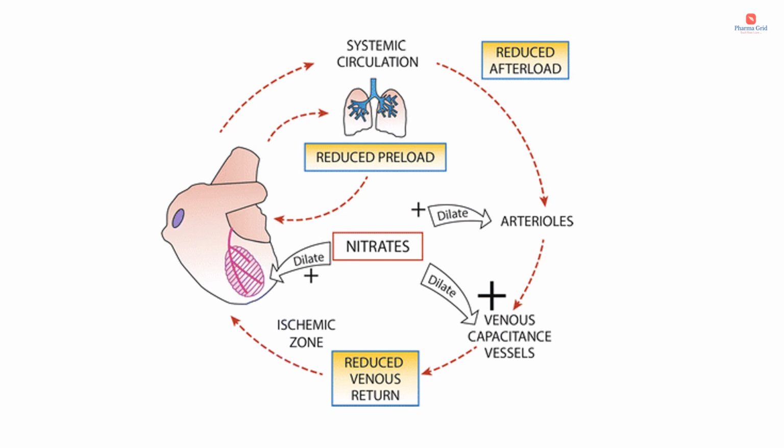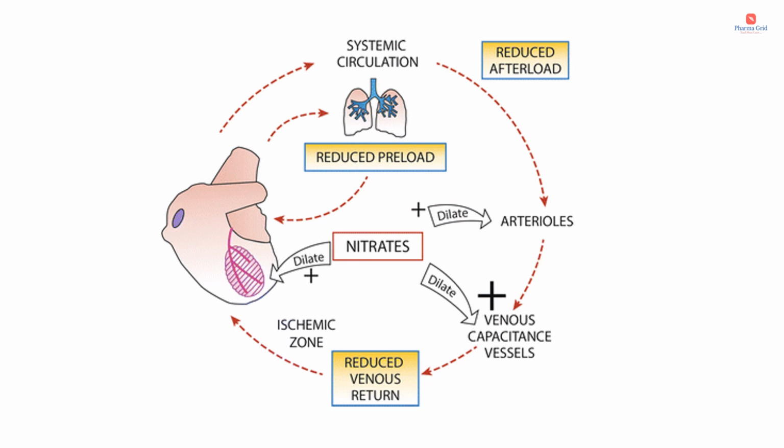These nitrates have no direct action on the heart. They mainly act on the vascular smooth muscles, and their main three pharmacological actions include venodilatation, which is the predominant effect, then arterial dilatation as well as dilatation of the coronary blood vessels. First we will see venodilatation. It is nothing but the dilatation of the veins, which will lead to peripheral pooling of the blood. As a result, there will be decreased venous return to the heart, which will lead to decreased preload and decreased left and right end diastolic volume and pressure. Ultimately, it will lead to decreased cardiac work, thereby reducing the oxygen requirement of the myocardium.